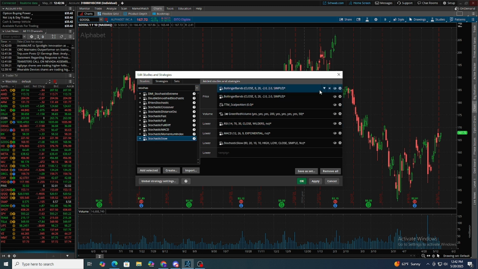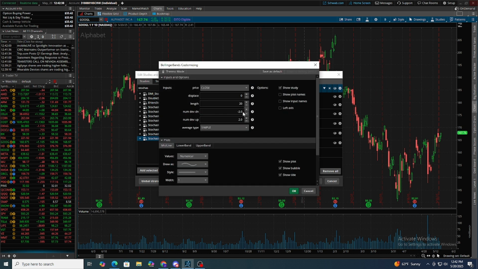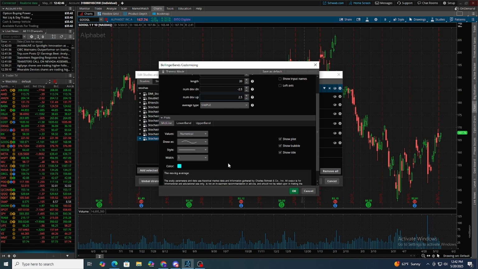How I set it up is, for the first one, this is the important part. You want to make this negative 2.5, and you want to make this one 2.5. What you do for the colors and everything doesn't matter. I just make it blue. I leave it like that. Hit OK.